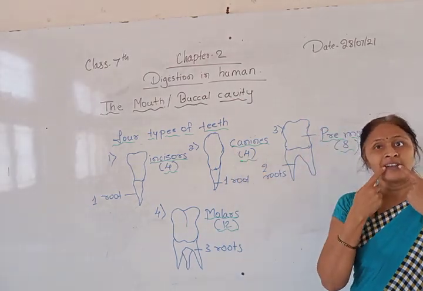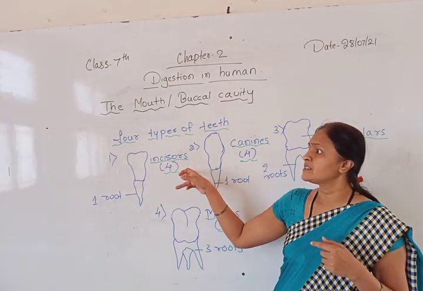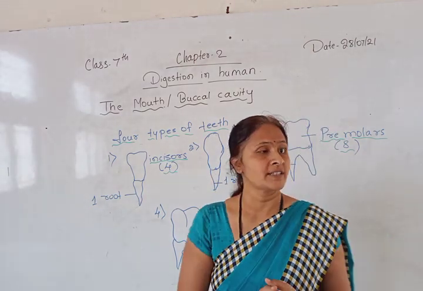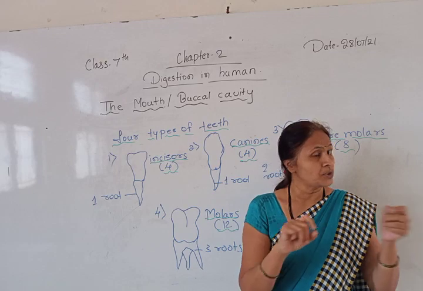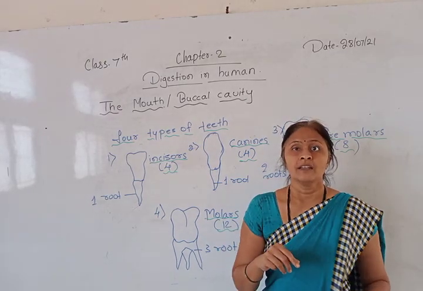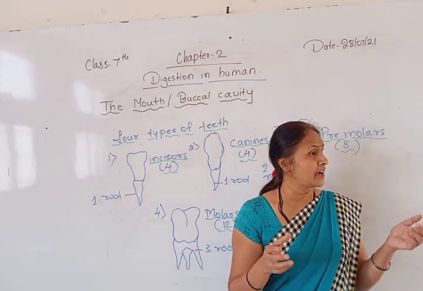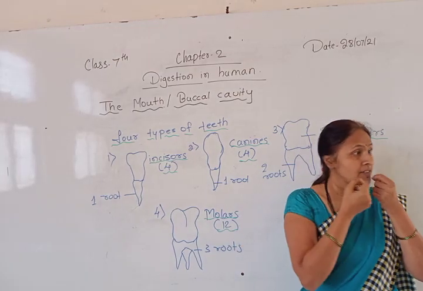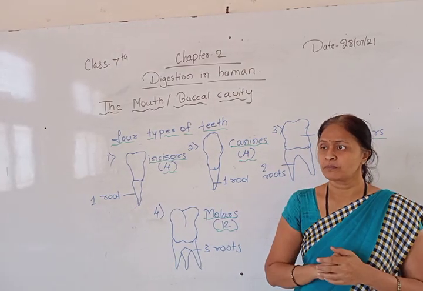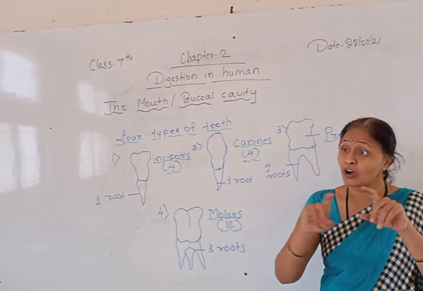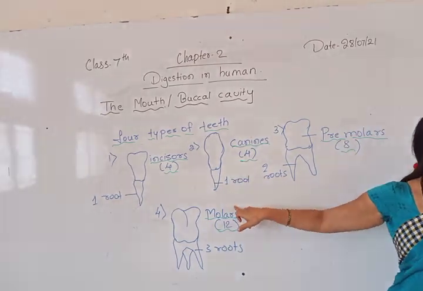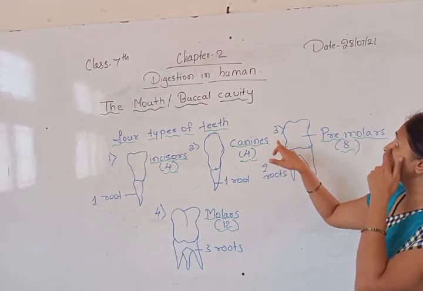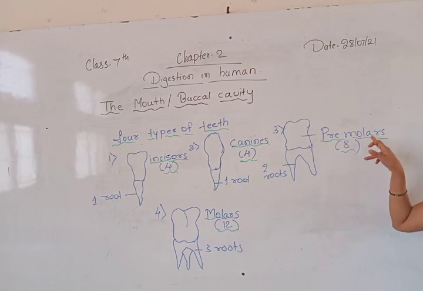So these canines are behind the incisors. They are also 4 in number. So what is the main function of these canines? To tear the food. You have seen that carnivorous animals like lions, tigers, even dogs or cats, have very sharp canines. These 4 teeth are very sharp to tear the flesh, the raw food. They also have only one root, a single root inside the gums. The next type of teeth is called premolars.